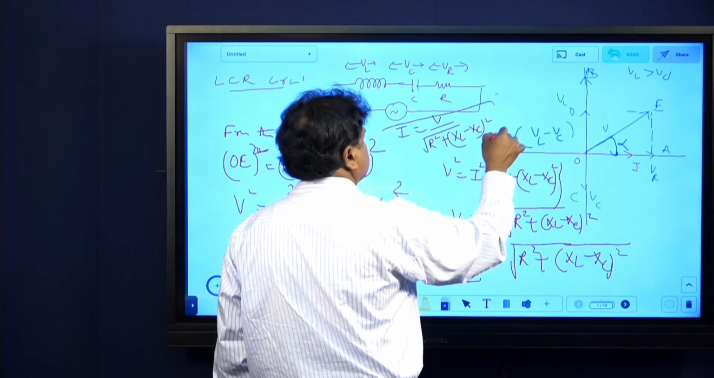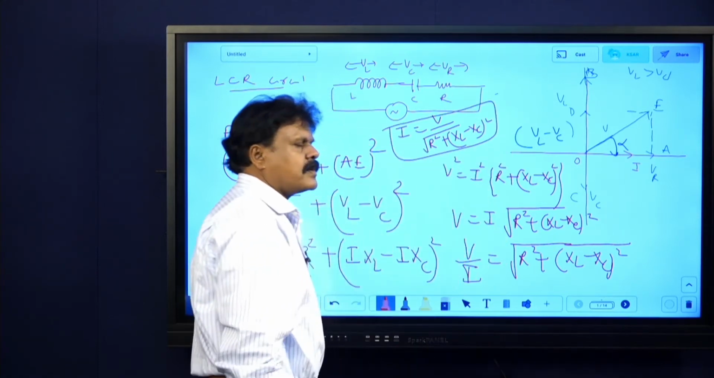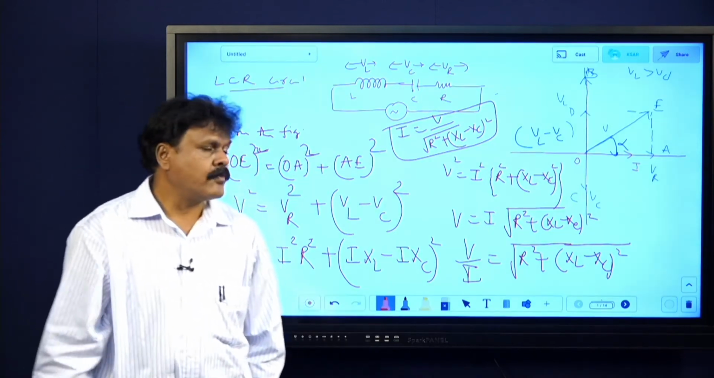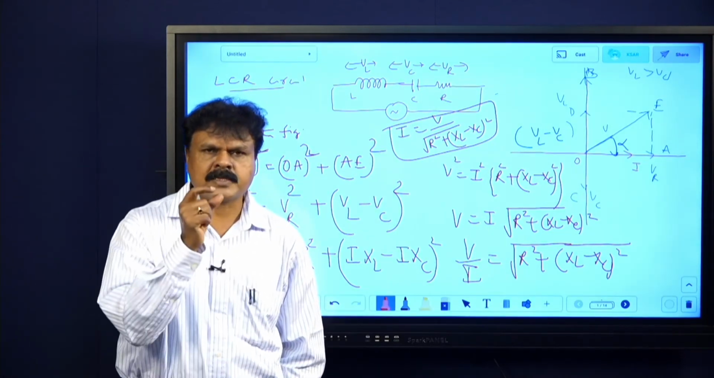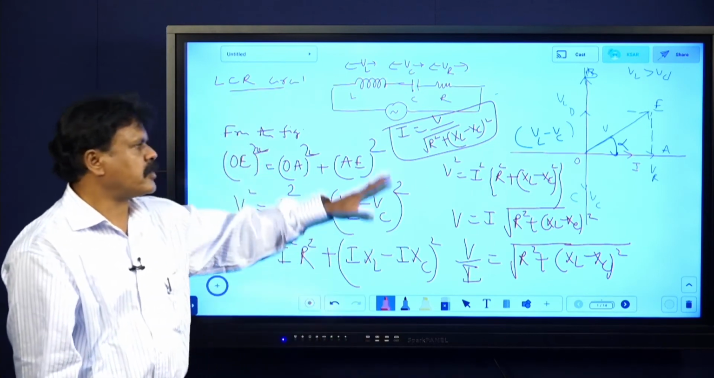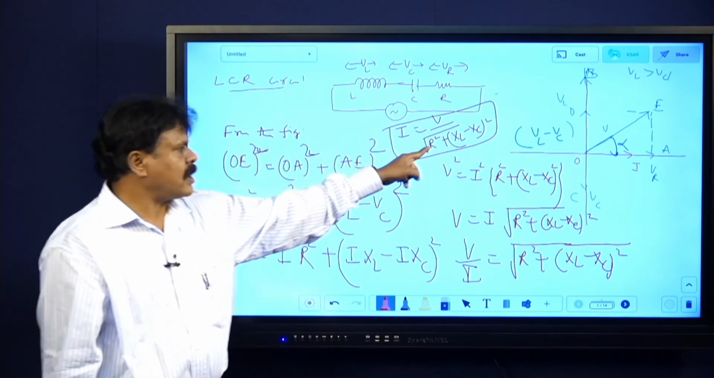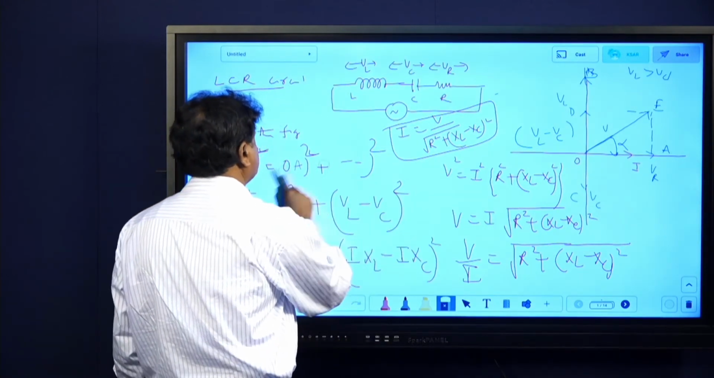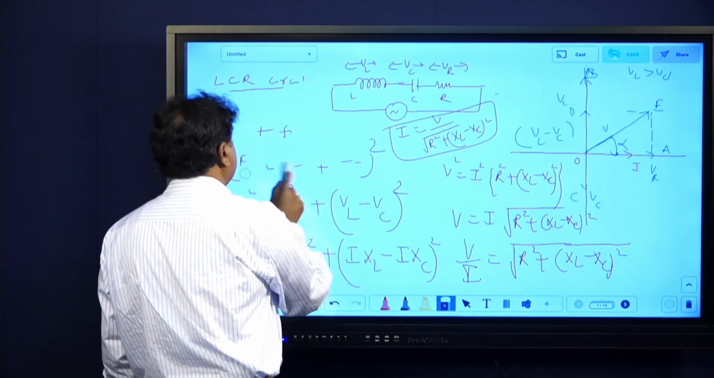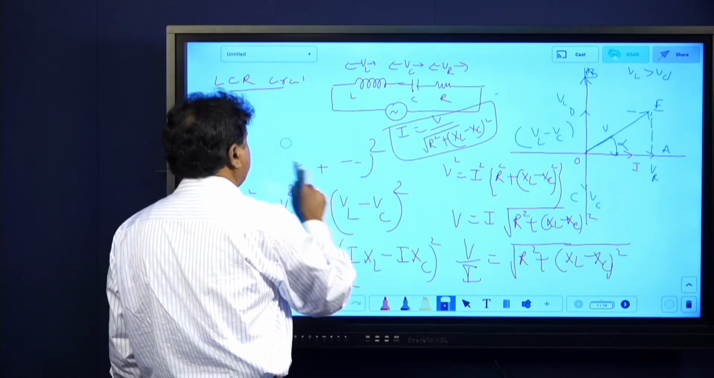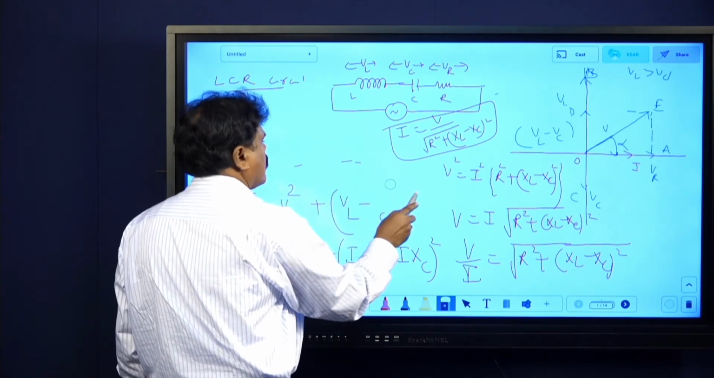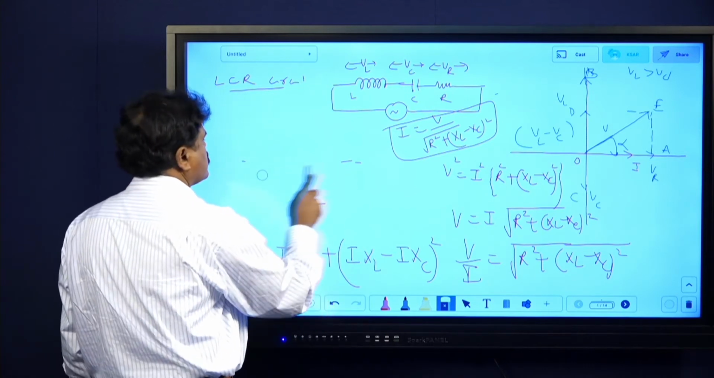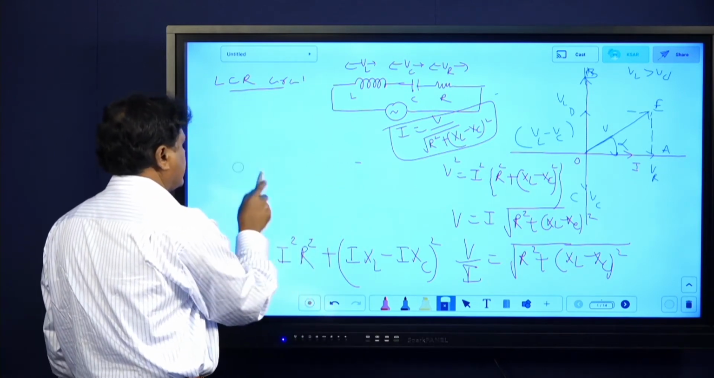Did you understand? That is all, this is the expression. And sometimes finally we will put Irms equals Vrms by this term, which we call Z. I hope you got all these things. It is nothing, you have everything in that derivation. So this is called Z. So Irms equals Vrms by Z, we will be putting that.